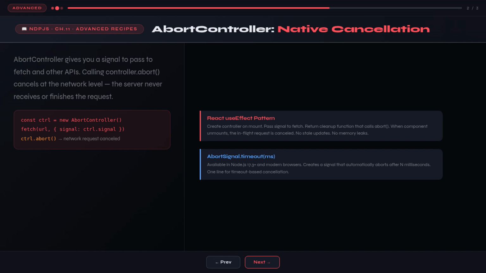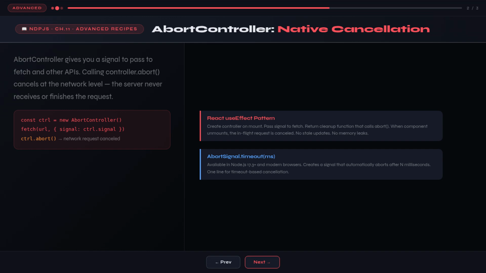The AbortController pattern composes beautifully with React's useEffect cleanup function. When a component mounts, you create a controller. You pass the signal to fetch. When the component unmounts, which triggers the cleanup function, you call controller.abort. The in-flight request is cancelled. No stale state updates. No memory leaks.